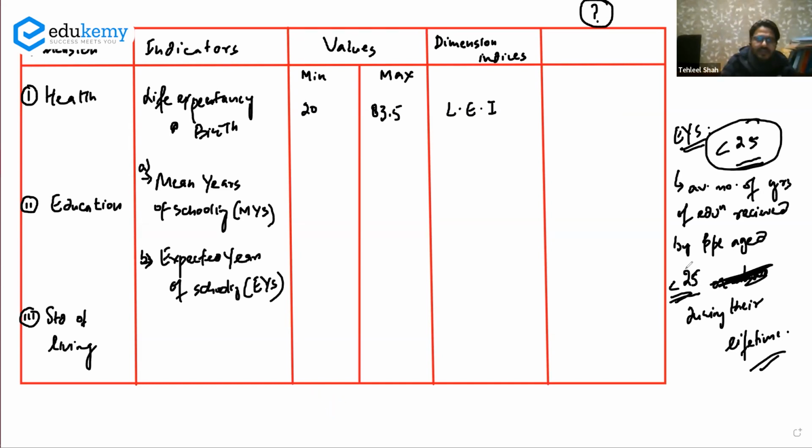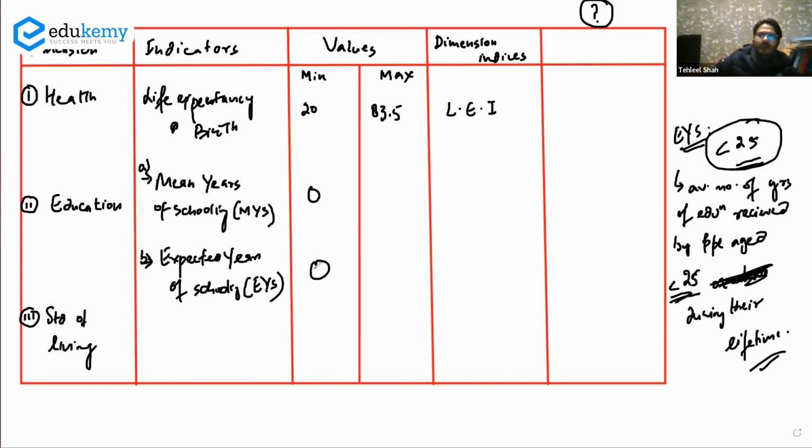So let's give these the values. The mean years of schooling, what would be the minimum value? Minimum value kitna hai? 0. 0 is the minimum value. Mean years of schooling is 0. And expected years of schooling, the minimum value is 0.